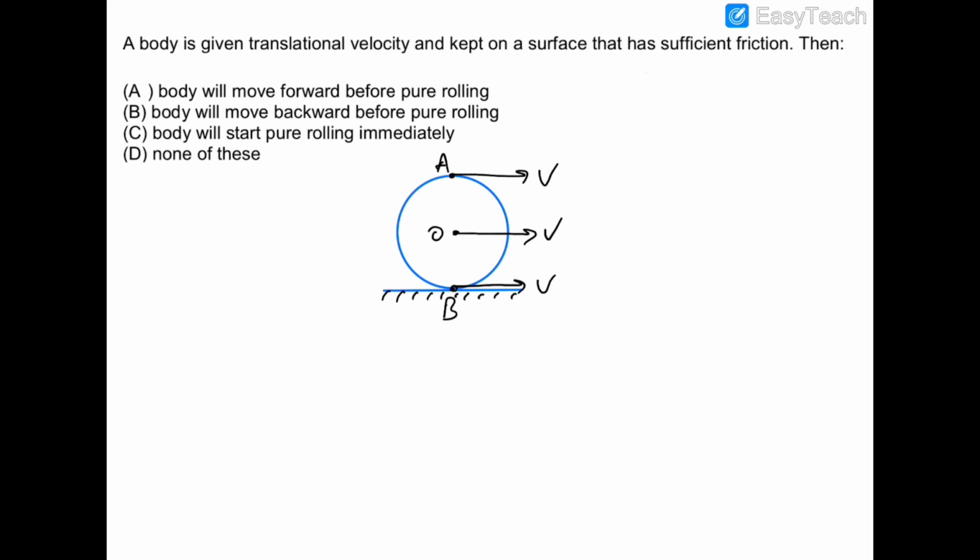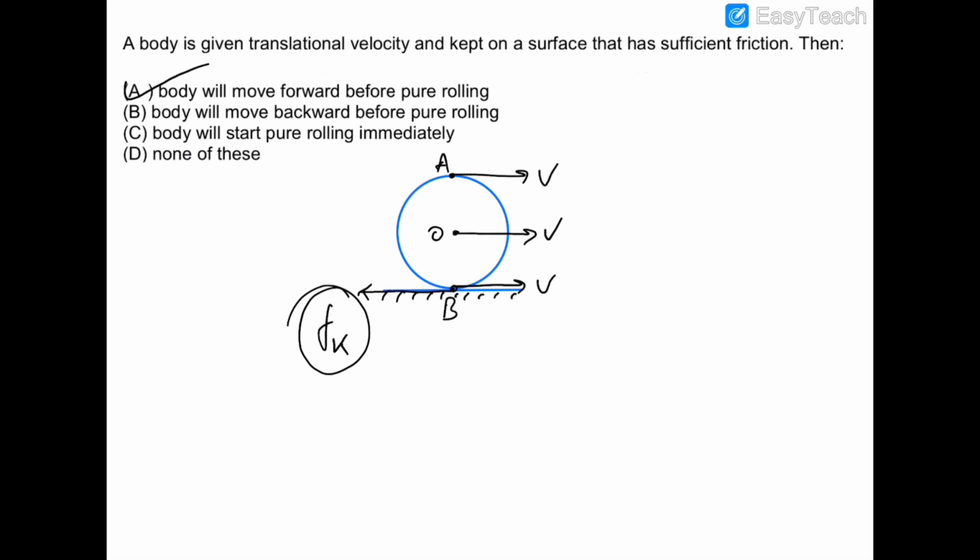So this body will be in the state of sliding in the forward direction, and therefore the friction will act on this body initially in the backward direction, and this friction is kinetic friction. So this body will move forward for some time while sliding, and afterwards it will start pure rolling. So the correct answer will be option number A.